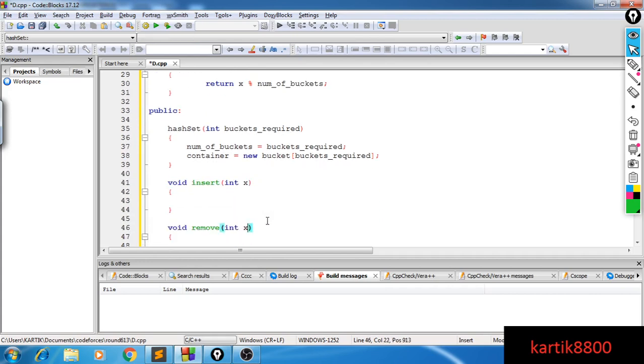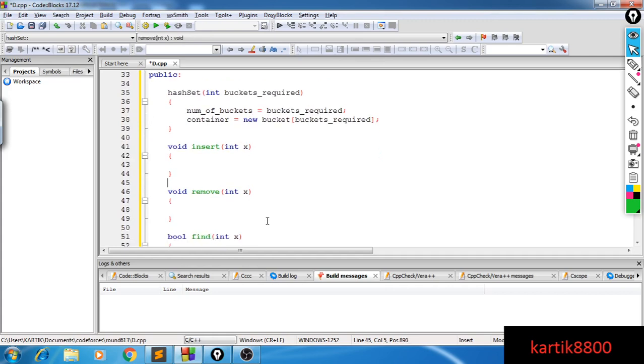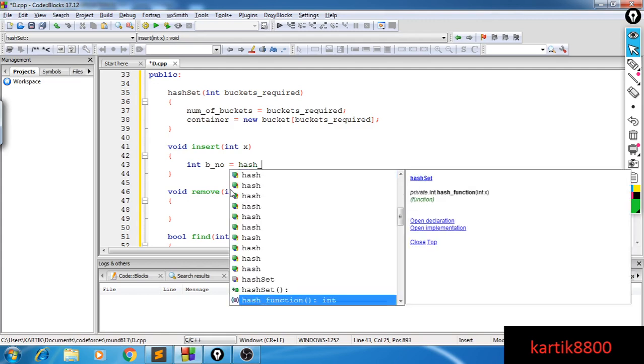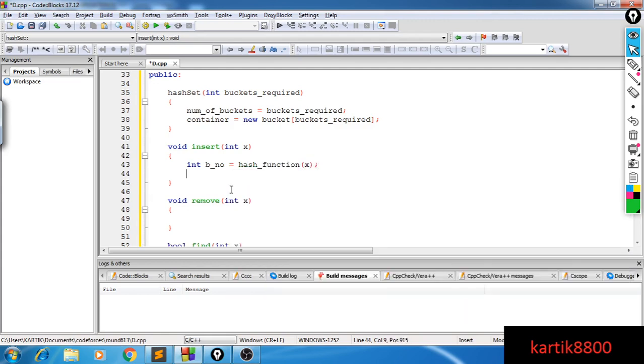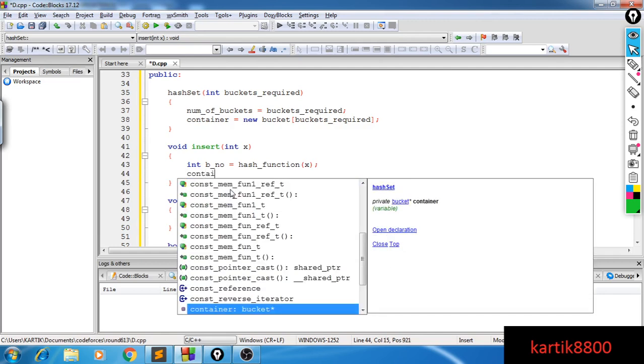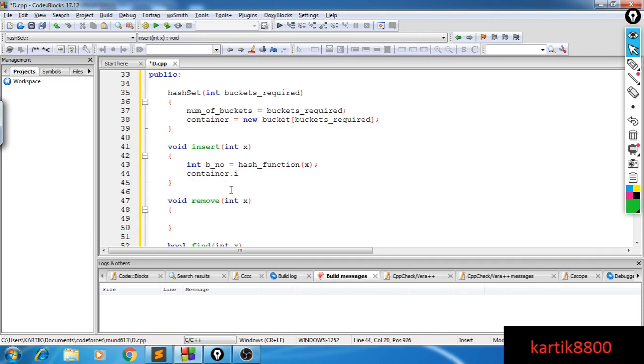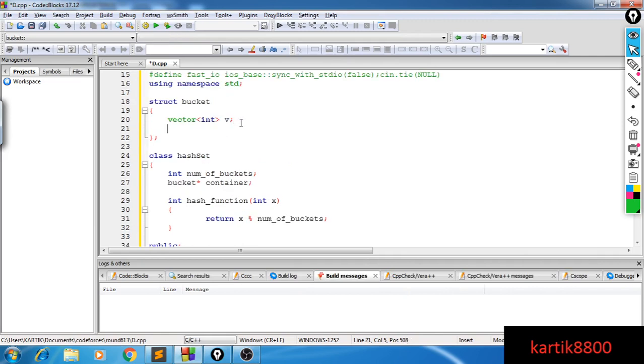Let's say now that you want to add an item to your structure. So what you can do is say integer b, the bucket number to which x hashes. This is the bucket number I want to insert x in, and I will say container dot, let me define an add here in the container.